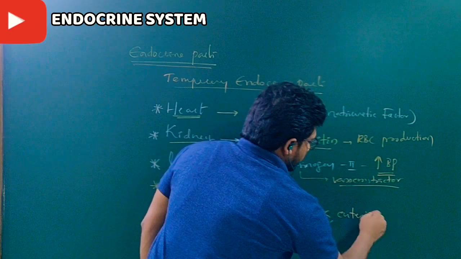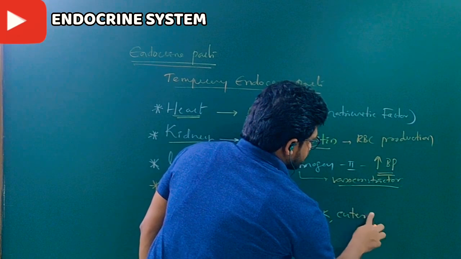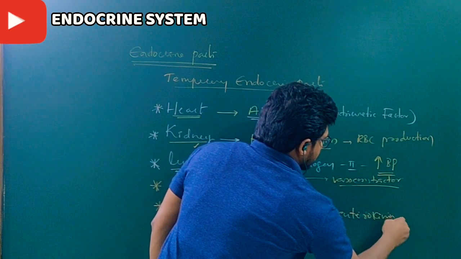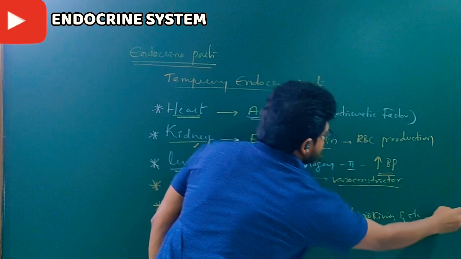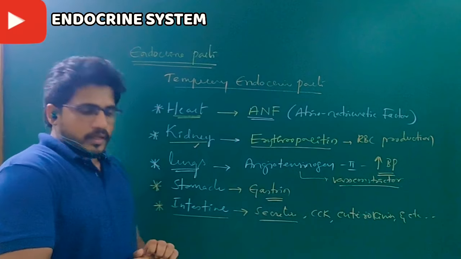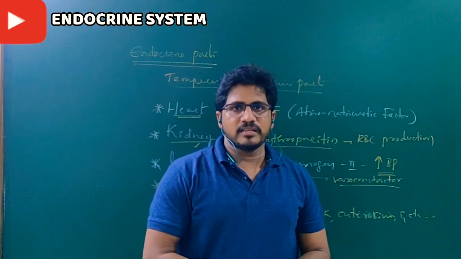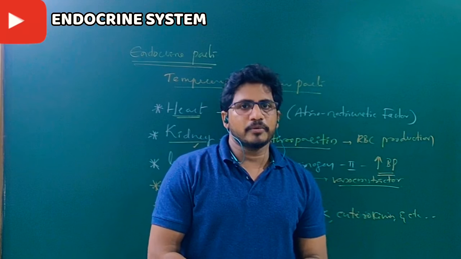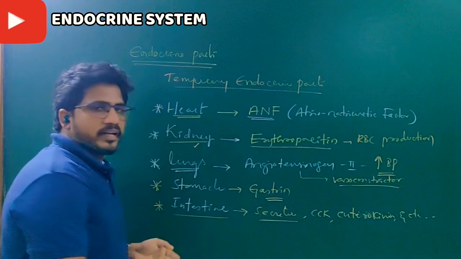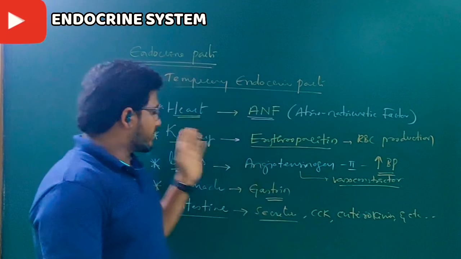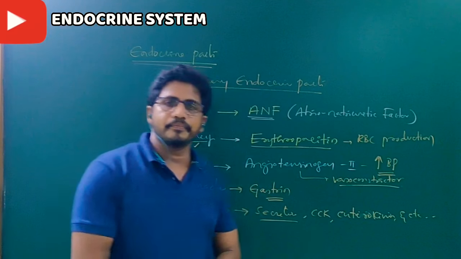Next, enterokinin and so on. These are the hormones. So in the human body there are 9 endocrine glands which secrete hormones full time, and some part-time endocrine portions like the heart, kidney, lungs, stomach and intestine.